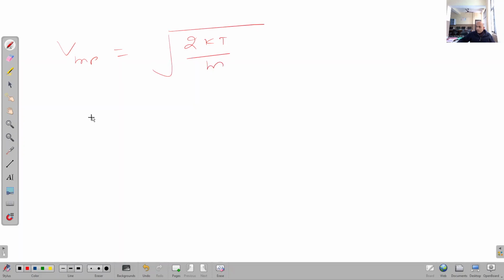Then we have v_rms, equal to under root of 3 kT upon m. And the next is v average, equal to under root of 8 kT upon pi m. So these are the expressions for all these three speeds that were asked in the examination.